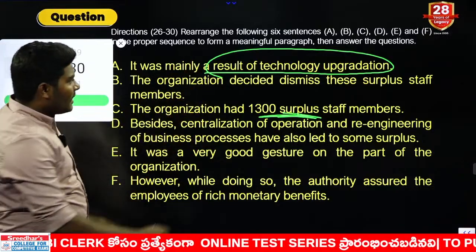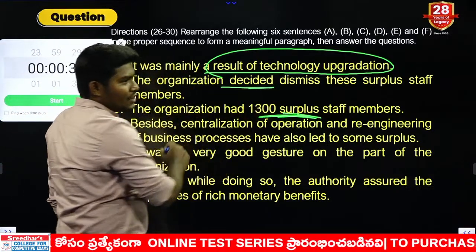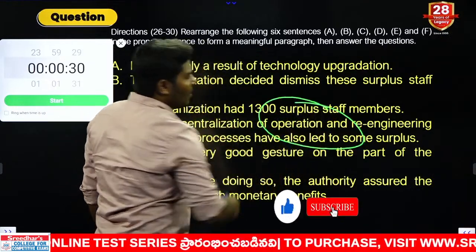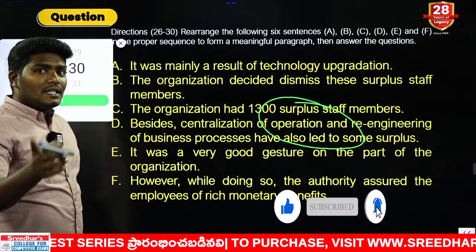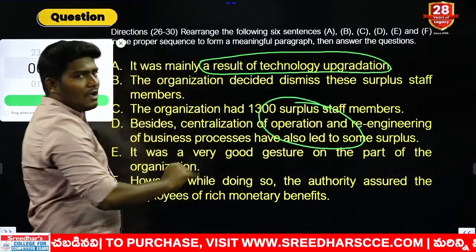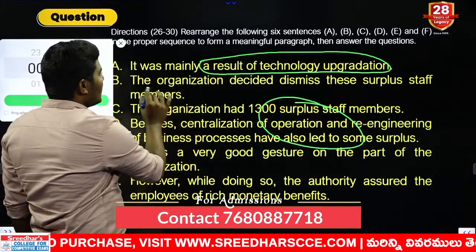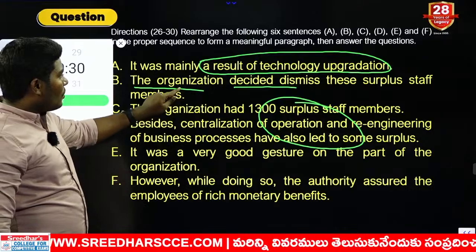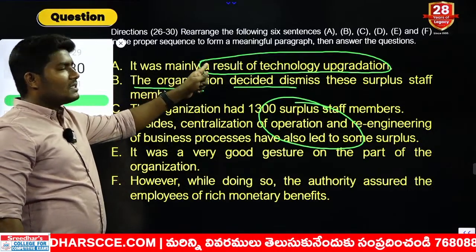After all this incident, what happened is they have taken a decision. Now, in the beginning we are speaking about the surplus number of the employees. The reason for the surplus number is this, the result of technology upgradation. After all this, what happened? Immediately the organization had taken a decision. That is the point. We cannot go with the decision first and then this as the result.